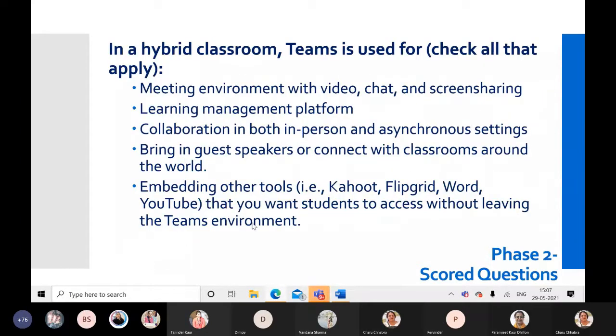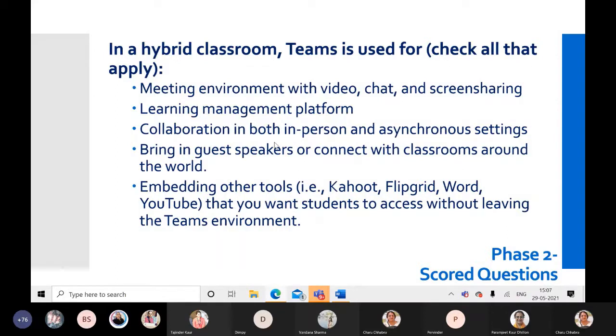Next question. This is phase 2 again. In a hybrid classroom, Teams is used for, we have to click all that apply. So a meeting environment with video, chat and screen sharing, the way we are doing it right now. Learning management platform. So this, again, we know this is a learning management platform. So this is all again click.